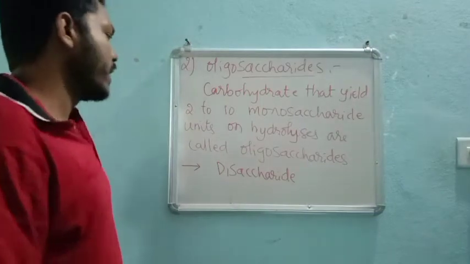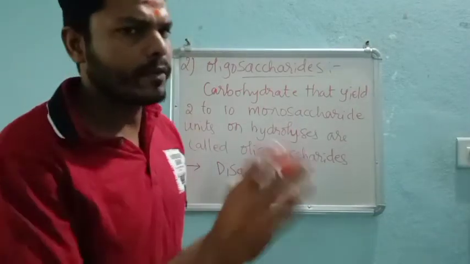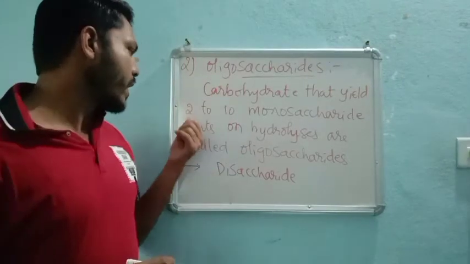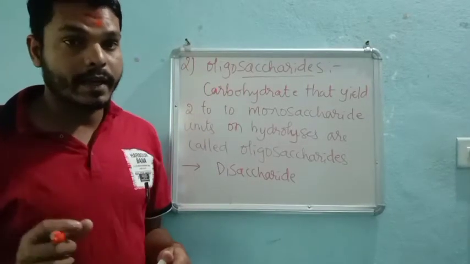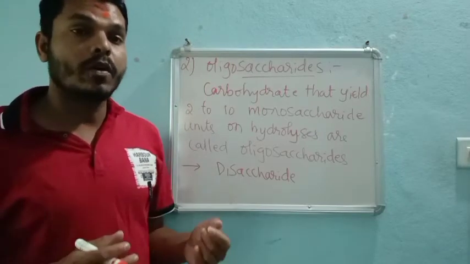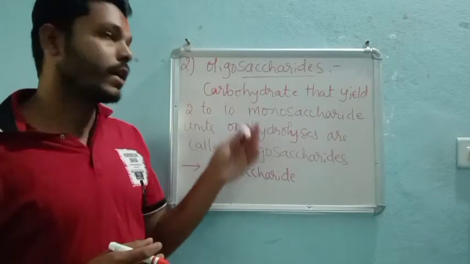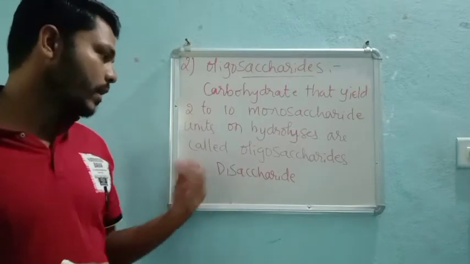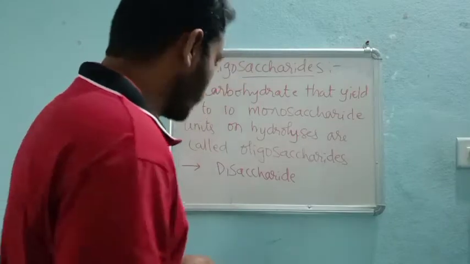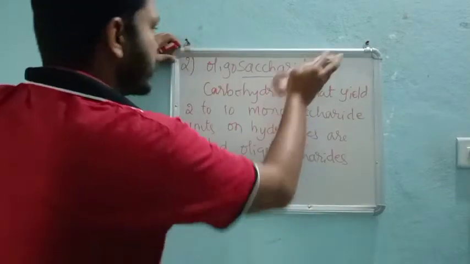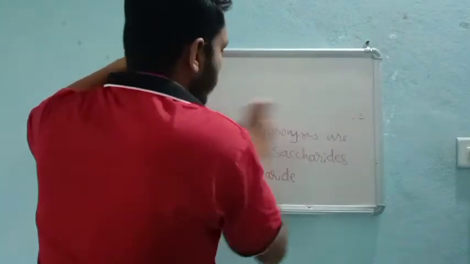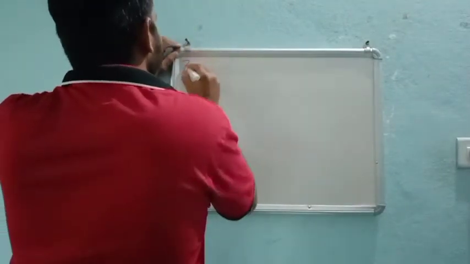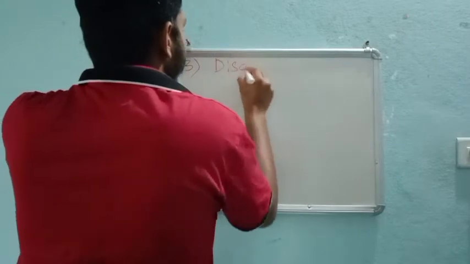Tri and tetra have very few examples, so after oligosaccharide we go directly to the disaccharide type. Number three, disaccharide.